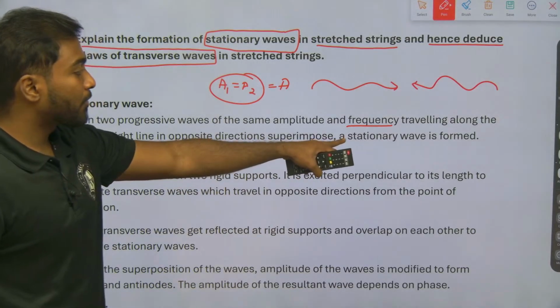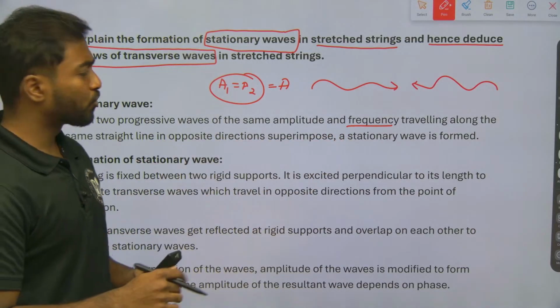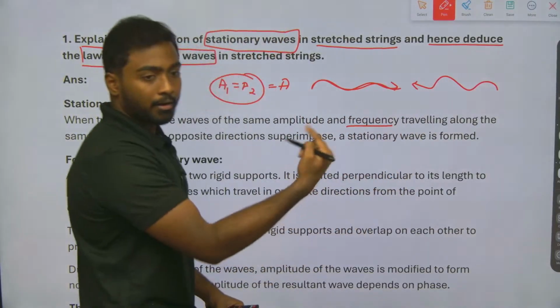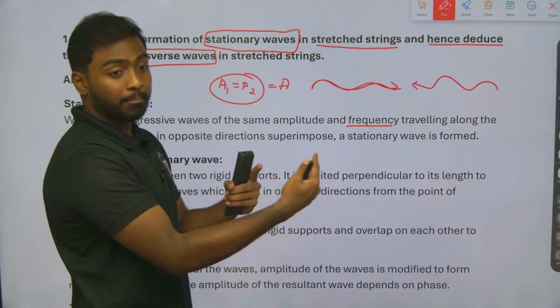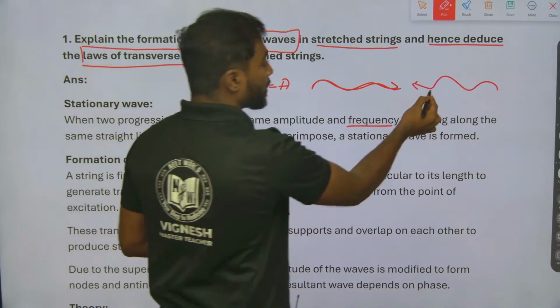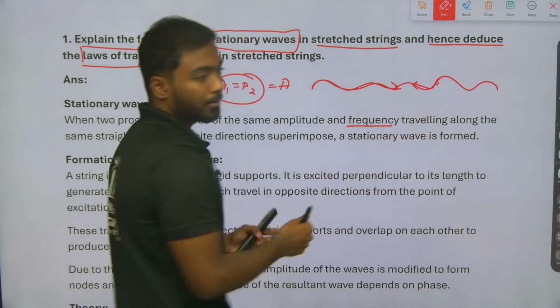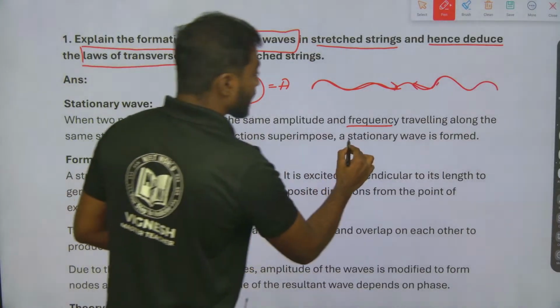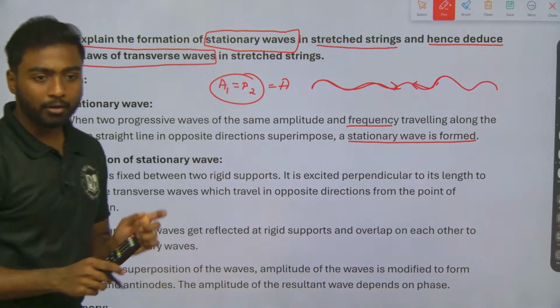Superimpose, a stationary wave is formed. Superimpose in the sense that when they are coming in the same straight line in opposite directions, they will mingle, they will superimpose, and a stationary wave is formed. Got it? Got the point?